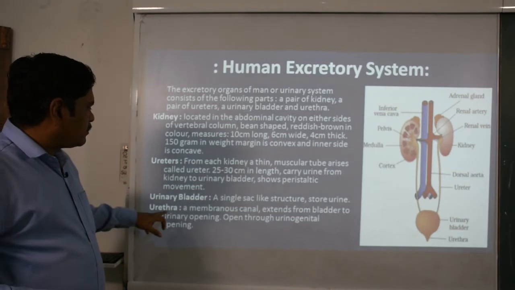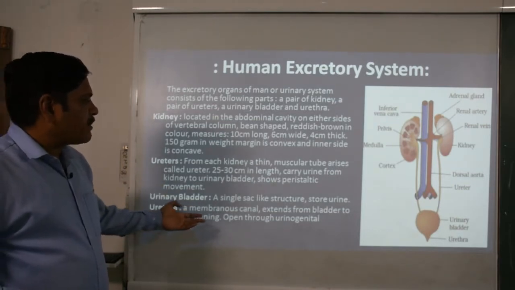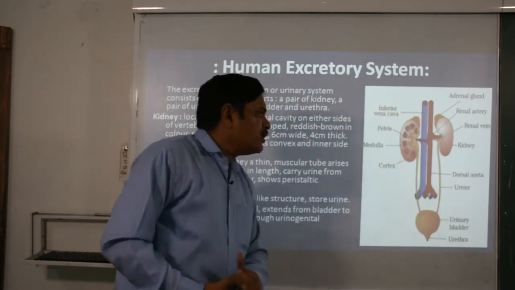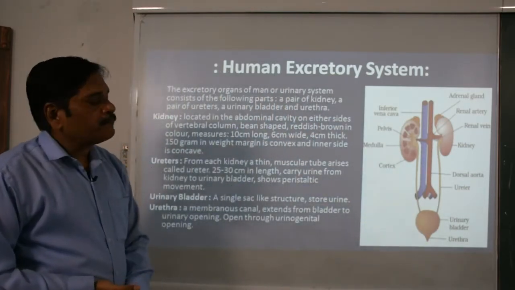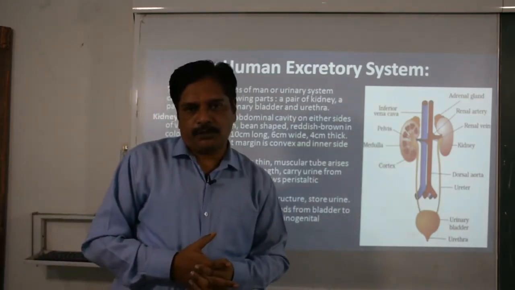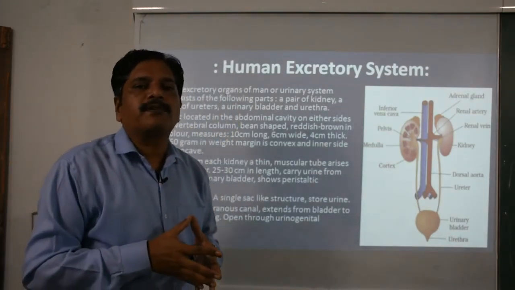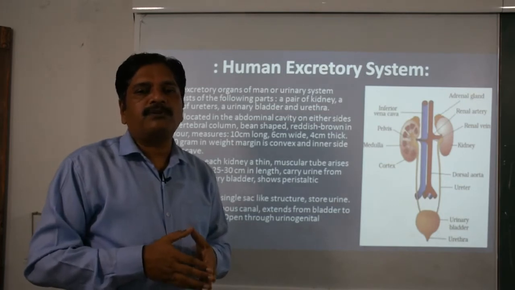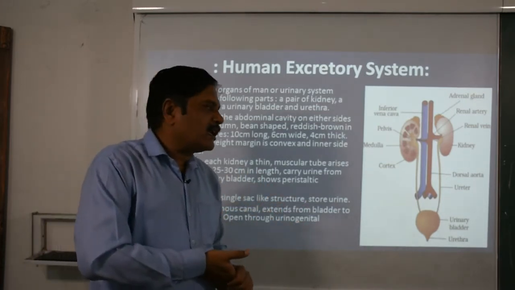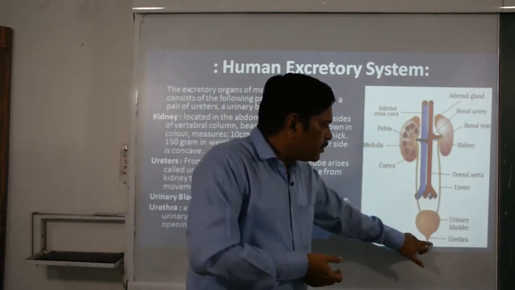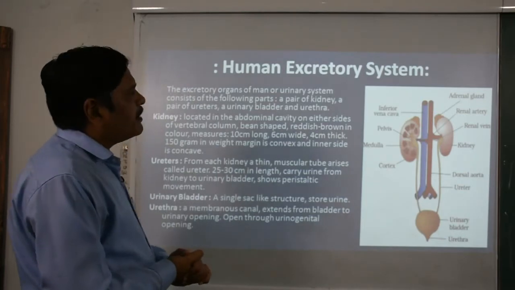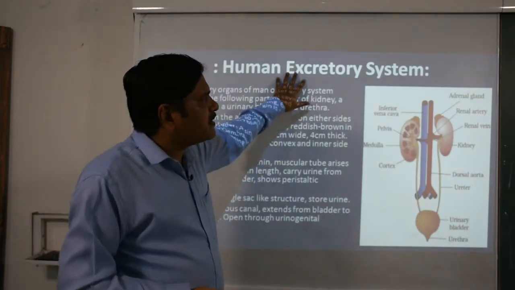The urethra is actually the membranous canal which is responsible for bringing urine out from the urinary bladder to outside, and it always opens along with the genital aperture. So it is a common aperture responsible for releasing the gametes as well as the urine. Together we call this aperture the urinogenital aperture. Remember, this is the human excretory system.